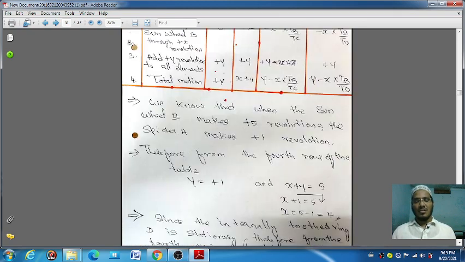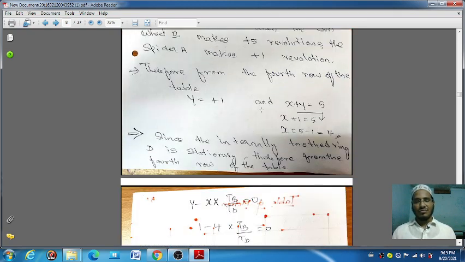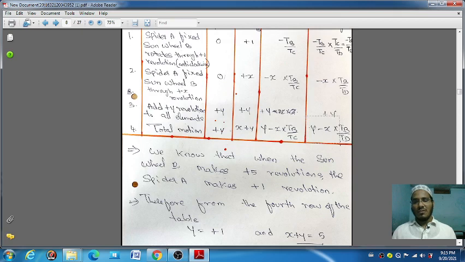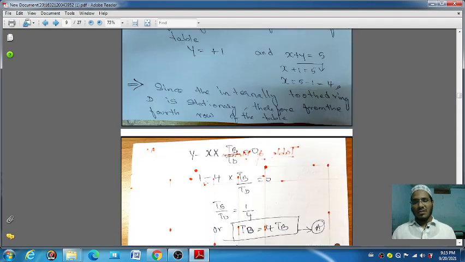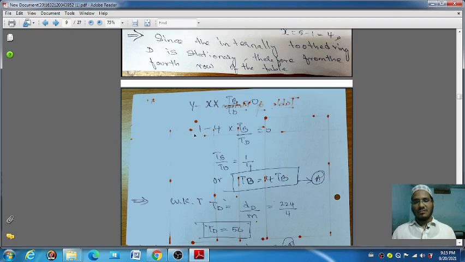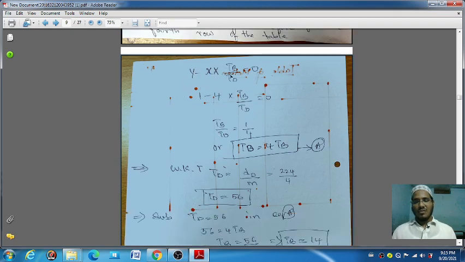So when it is in stationary condition, then in the fourth column the internal gear D is y minus x into TB by TD. You have to take this formula equal to 0, because the gear D is at a fixed point.